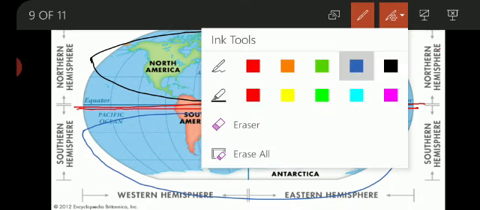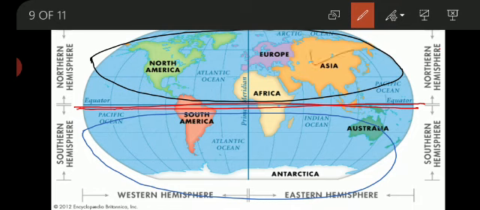Asia, Europe, North America, the northern part of Africa, and a small part of South America are situated in the northern hemisphere.